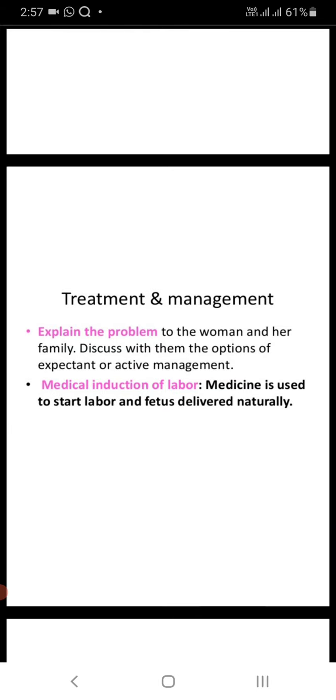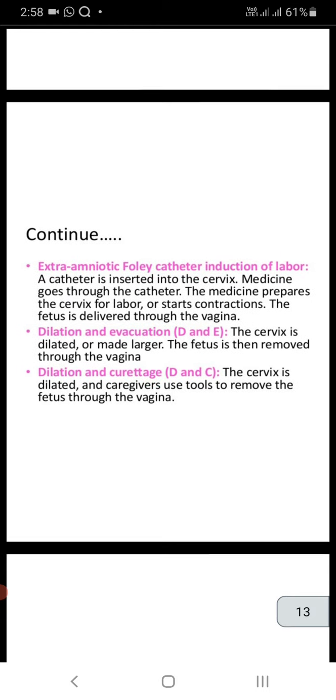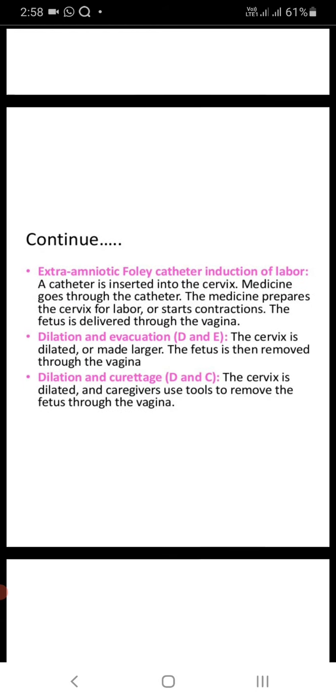Treatment and management: explain the problem to the woman and her family. Discuss with them the options of expectant and active management. Medical induction of labor: medicine is used to start labor and the fetus is delivered naturally. Extra-amniotic Foley catheter induction of labor: a catheter is inserted into the cervix and medicine goes through the catheter. The medicine prepares the cervix for labor or starts contractions. The fetus is delivered